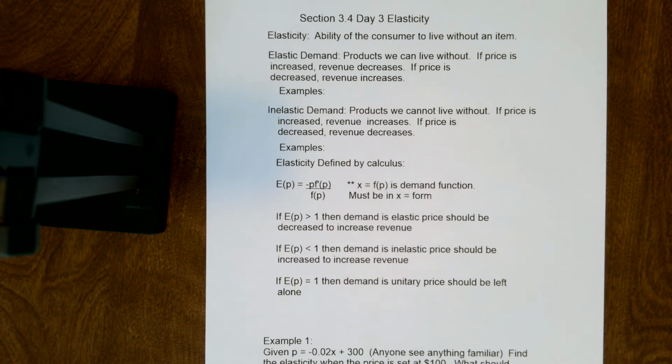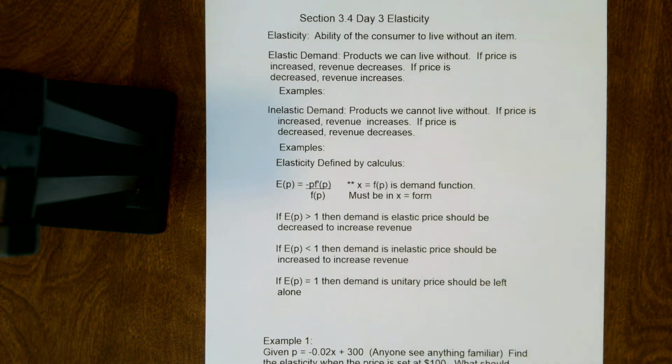Something that might be elastic is tennis shoes, the Nike tennis shoes. If we were to increase the price of those Nike tennis shoes, fewer people are going to buy them, so our revenue is going to decrease. But if the price comes down on those Nike shoes, then the revenue would increase because we'd be selling more.